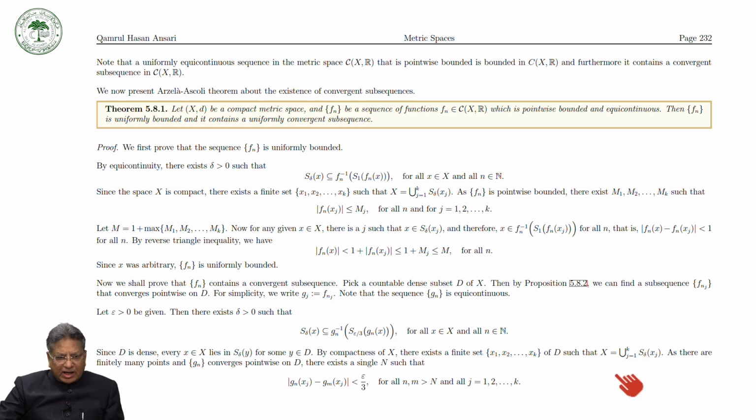As there are finitely many points and Gn converges pointwise on D, there exists a single N such that the modulus of Gn(xj) minus Gm(xj) is less than epsilon by 3 for all n, m greater than N and all j from 1 to k.